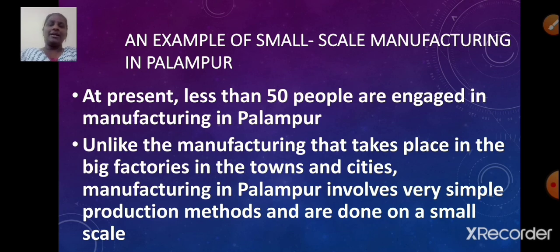You would have seen the manufacturing process in the towns and cities, right? The production takes place on a large scale, whereas in Palampur small scale manufacturing takes place.